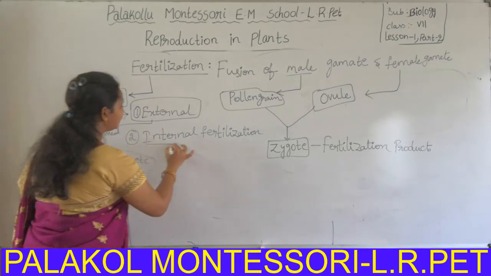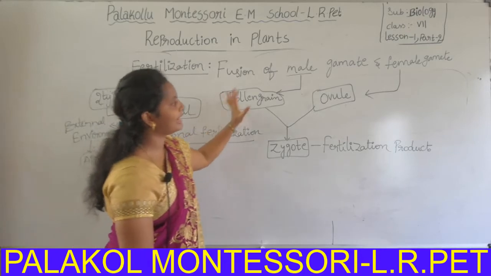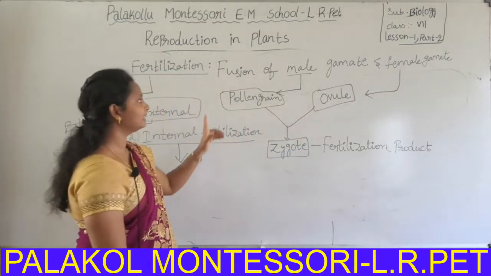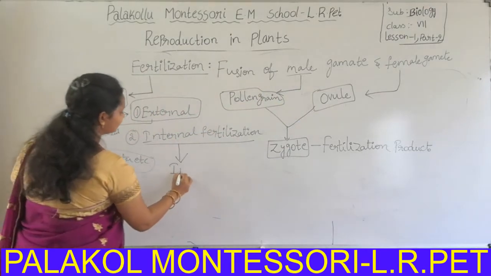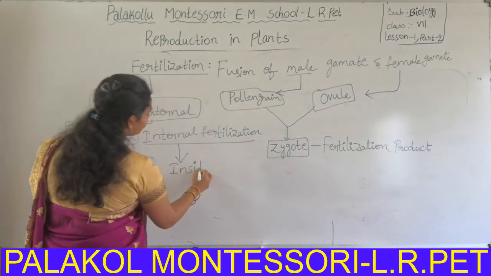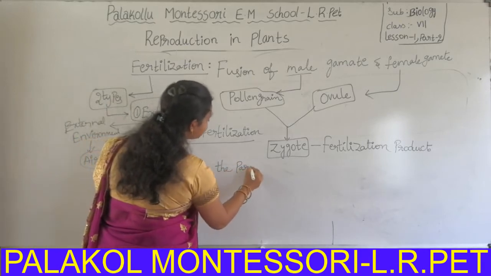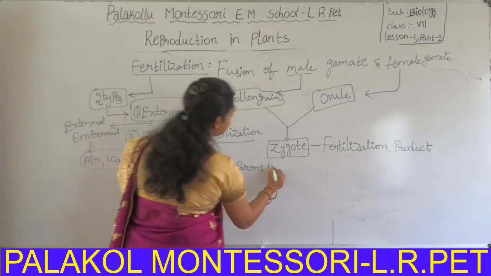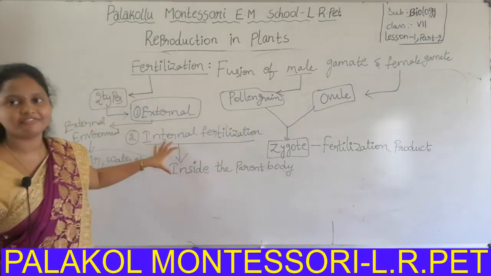Okay, what is internal fertilization? The fusion of the pollen grain and the ovule, or the male gamete and the female gamete, inside the parent body is called internal fertilization.